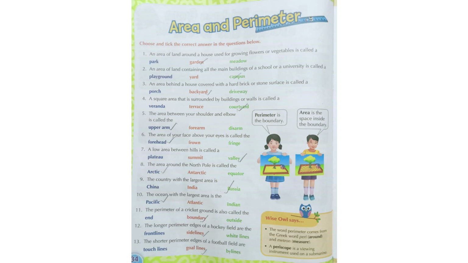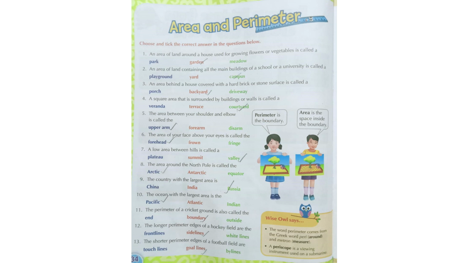The area between your shoulder and elbow is called the upper arm. The area of your face above your eyes is called what? Forehead. A low area between hills is called a valley. The area around the North Pole is called what? Arctic. The country with the largest area is Russia. The ocean with the largest area is the Pacific.